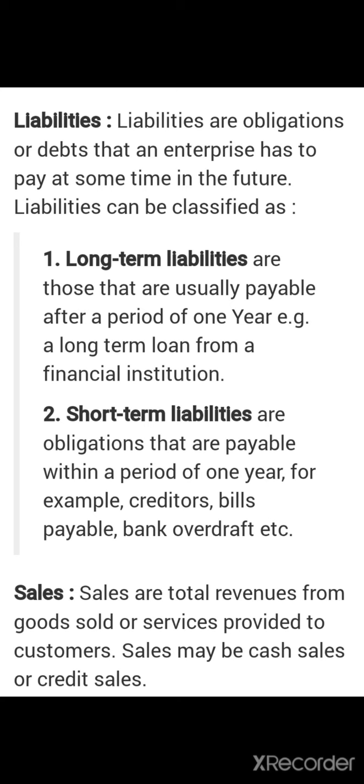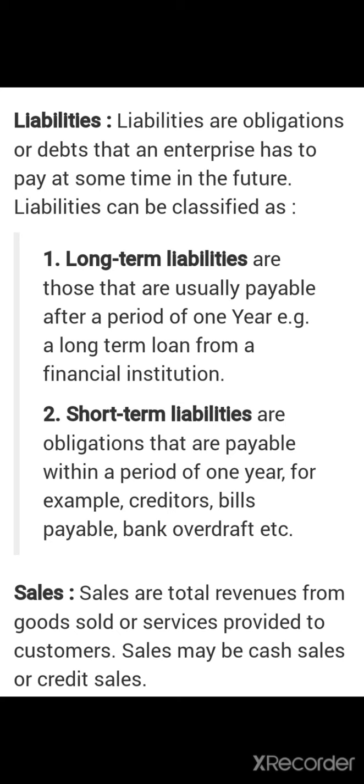Now let's move on to the short term liability. Short term liabilities are the obligations that are payable within a period of 1 year. For example, creditors, bills payable, bank overdraft, etc. In other words, we can say that liabilities are the amount which is owed by the business. Let's get ahead with our next topic, that is sales.